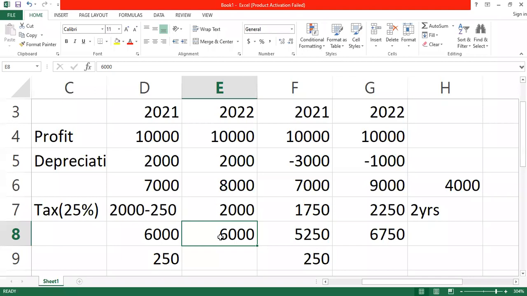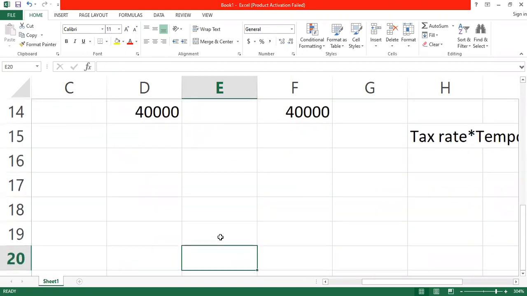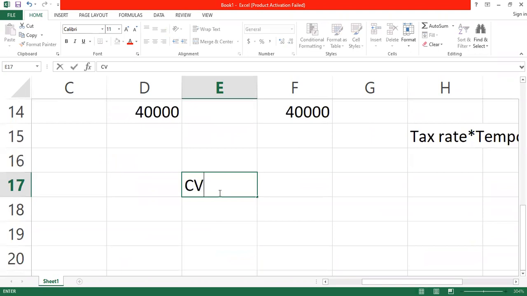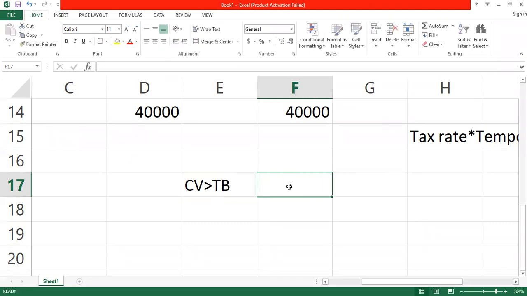When the tax base is lower than the carrying amount of the asset, or if the carrying amount of the asset is higher than the tax base, we say that is a taxable difference.